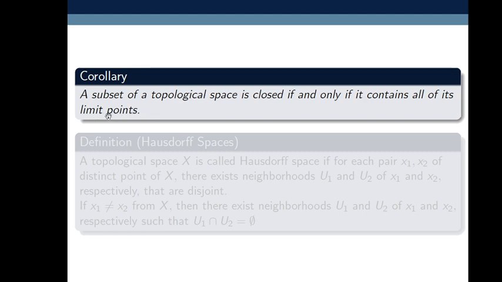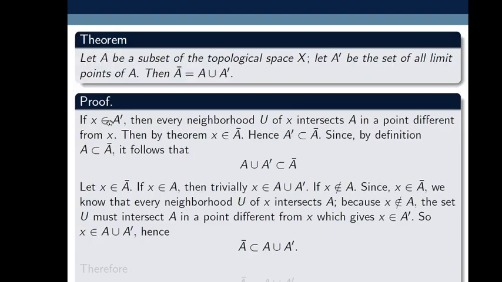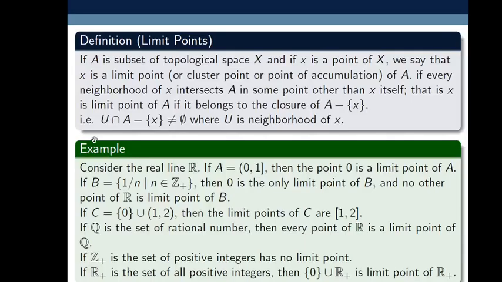So in the earlier example here, A is equal to the half open interval 0, 1. Its derived set is the closed interval 0, 1, and that closed interval 0, 1 is neither equal to A nor contained in A. That's why this set A is not closed. From this result also we can say.